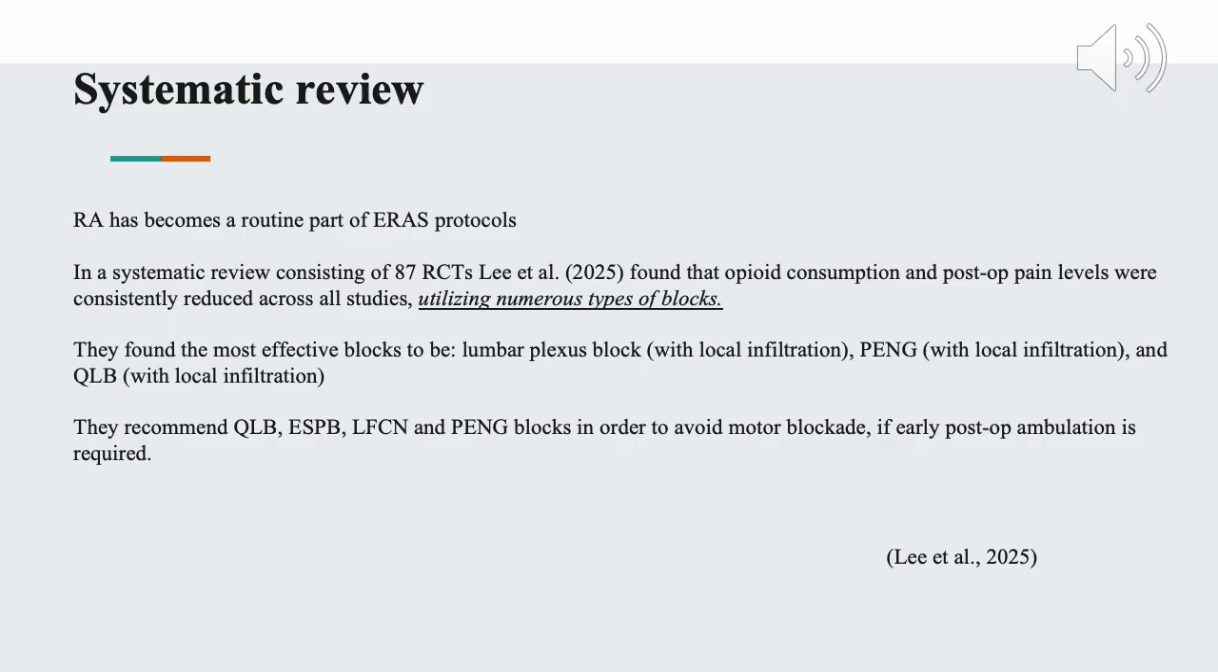They found that the most effective blocks were lumbar plexus, PANG, and quadratus lumborum blocks when combined with local infiltration by the surgeon. And then they recommend the quadratus lumborum, erector spinae blocks, lateral femoral cutaneous, and PANG blocks if you're looking to avoid motor blockade. That way the patients are able to participate in physical therapy in the early post-op period.